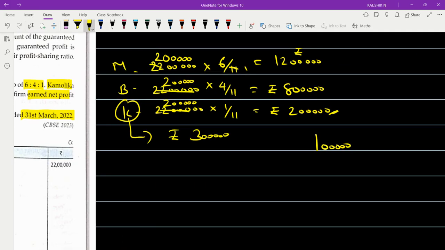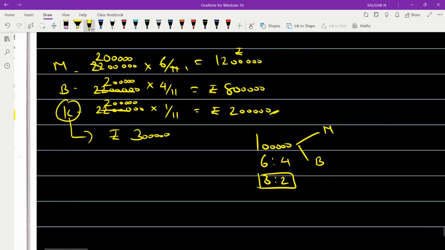Who's going to bear this shortage of 1 lakh rupees? So that is Monica and Bhumika. In what ratio? 6 is to 4. Now when you take 6 is to 4, look carefully. Can we divide 6 and 4 by the common table of 2? Then we can simplify this ratio. So we have to take the ratio 3 is to 2. Okay? So then what will you do?